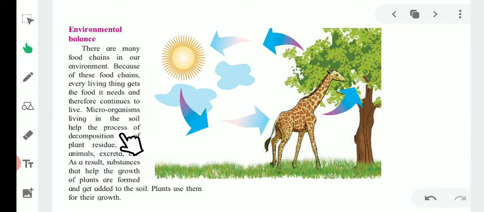Microorganisms living in the soil help the process of decomposition of plant residue, dead animals, excreta, etc. As a result, substances that help the growth of plants are formed and get added to the soil, and plants use them for their growth, which means the microorganisms present in the soil can decompose the dead material of a plant or an animal, and this dead material can fertilize the soil, due to which new plants grow and the plants are eaten by animals. Plants also grow with the help of sunlight, CO2 and water in their environment.